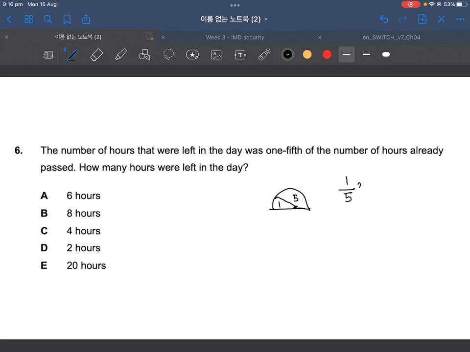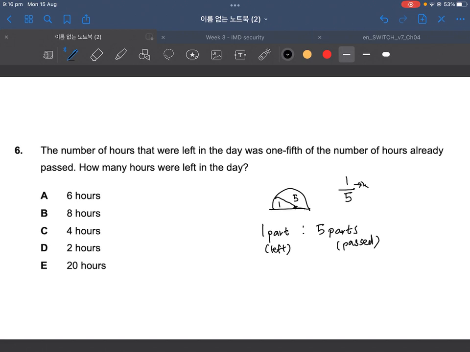So we can check that this ratio is right. By ratio, I mean some sort of proportion between 2 values. So 1 part to 5 parts is what we're looking at. 1 part is how much is left, and the 5 parts is how much has passed. That's our ratio right there. Then, what other fact do we know?